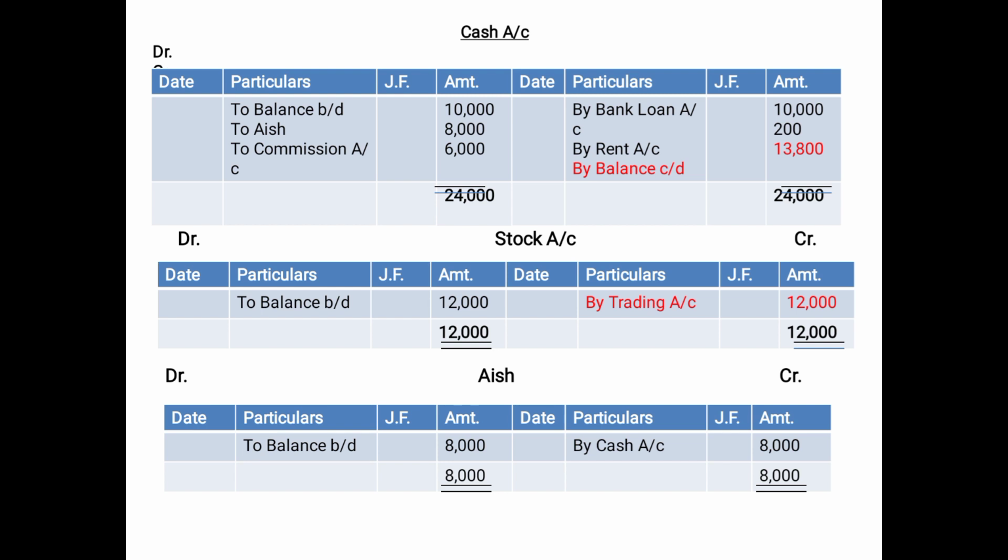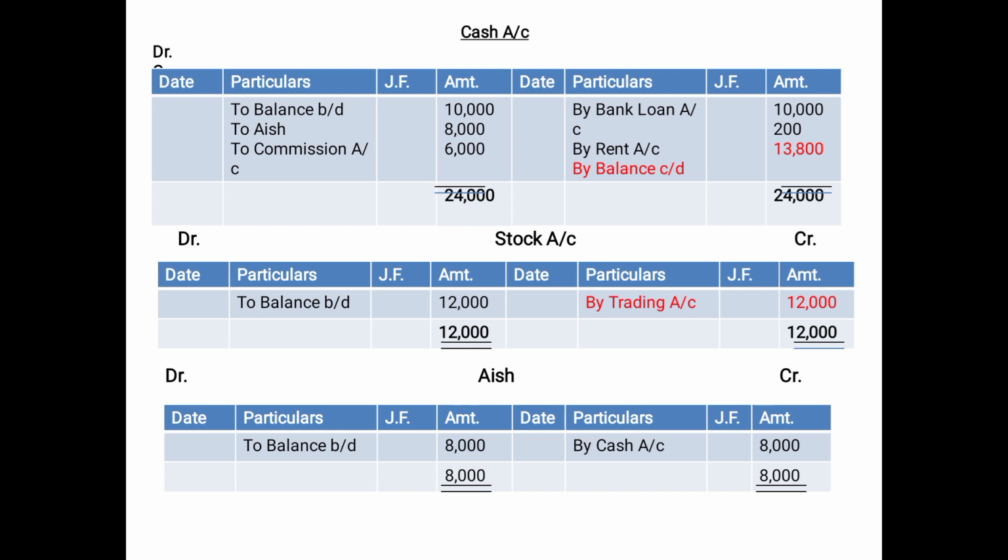So as you can see, in the cash account, the balancing figure has been shown on the credit side. That means the debit side was greater than the credit side, obviously. So this balance of 13,800 will be shown on the debit side of the trial balance against the name of cash account. Then the stock account also, since you can see the red mark, that means the balancing figure is on the credit side, that means the debit side was greater, obviously. So the balancing figure of 12,000 which has been transferred to trading account will be shown on the debit side against the name stock account.